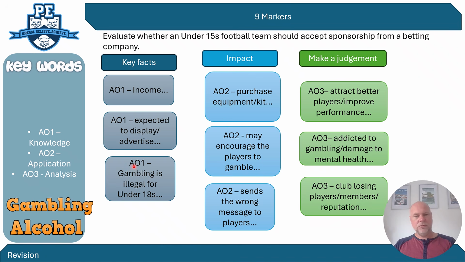Then AO3 is it's illegal for under 18s. It's a moral thing here, it distinctly looks at under 15s, so you want to look at the moral side of it. Gambling is legal, drinking is legal, vaping, smoking is legal. Depends on what they could interchange that exam question for. The AO2 is essentially the impact. We're sending the wrong message out to the players, to the parents, to the fans. It sends the wrong message if we're sponsored by something that's contradictory to legal or illegal. And then that could impact the reputation of the club. They're losing members, players, because parents don't think it's the right decision, so they leave the club.